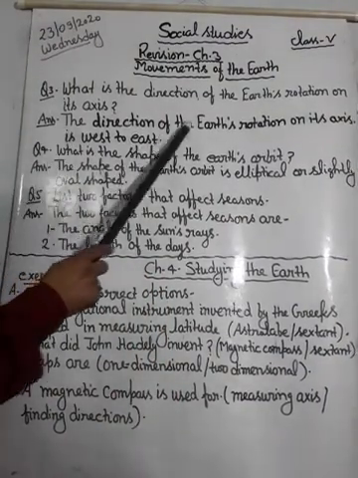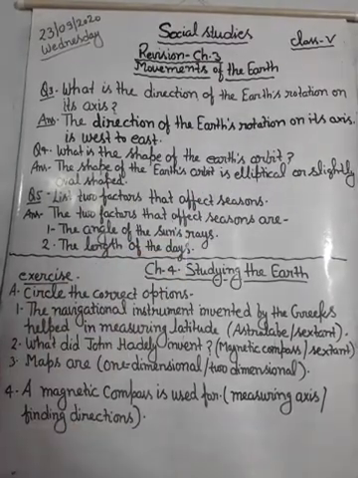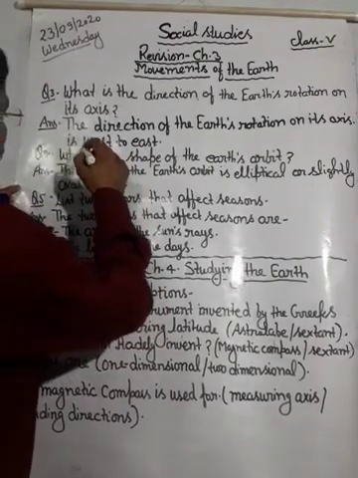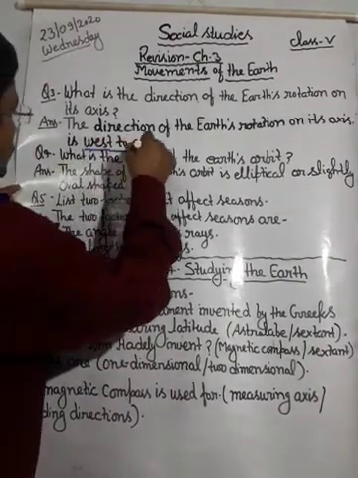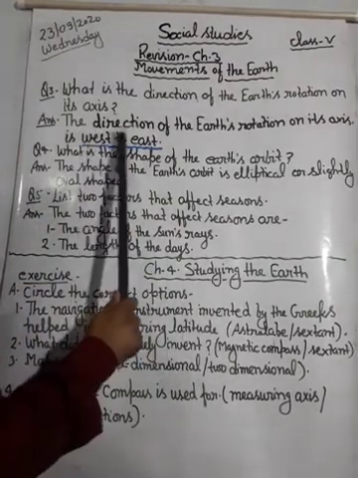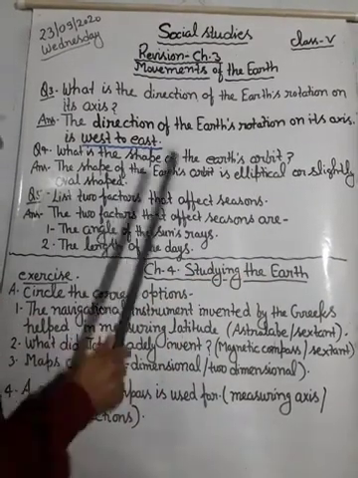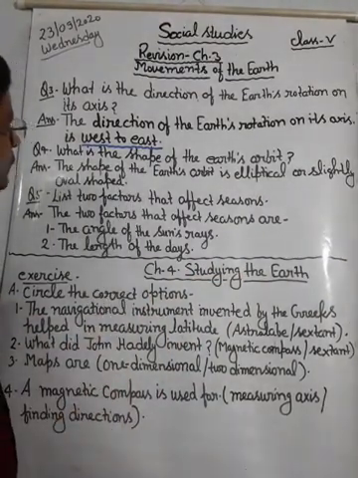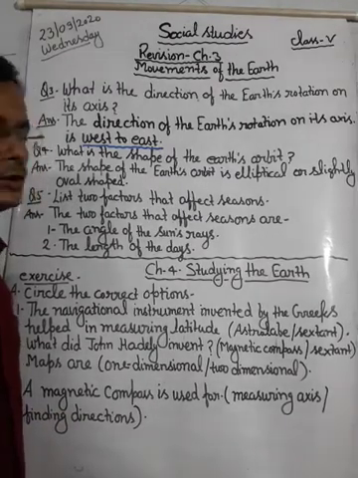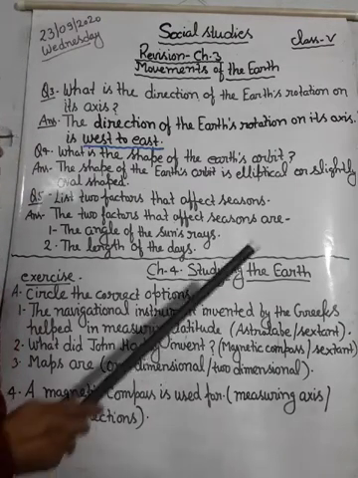The direction of the earth's rotation on its axis is west to east. The answer will be west to east. बेटा जो हमारी अर्थ है वो वेस्ट डायरेक्शन से ईस्ट डायरेक्शन की तरफ रोटेट करती है.